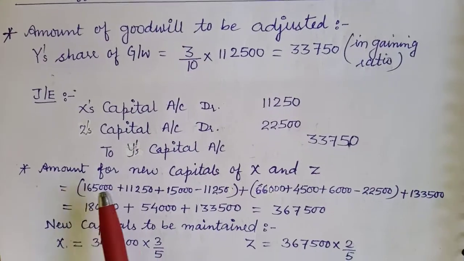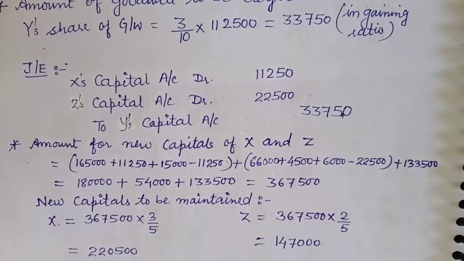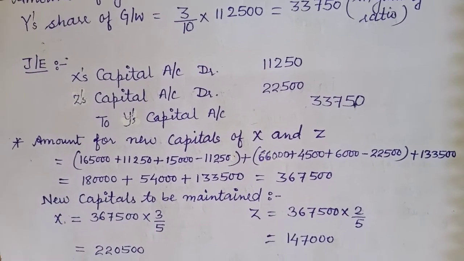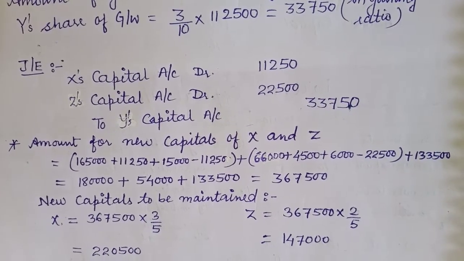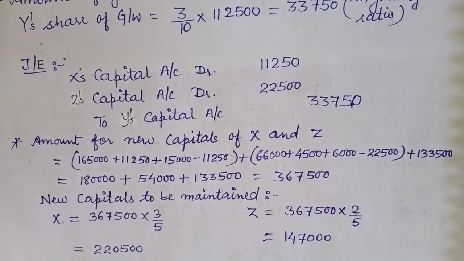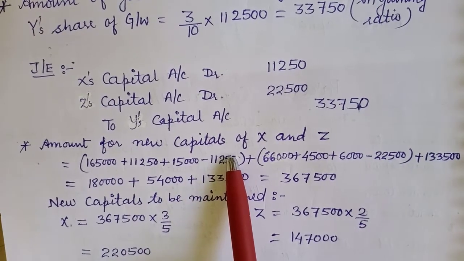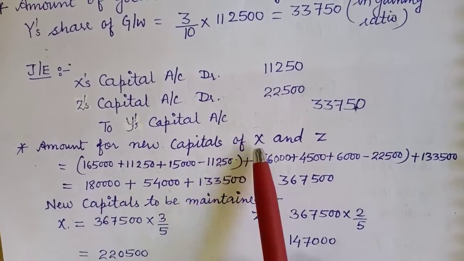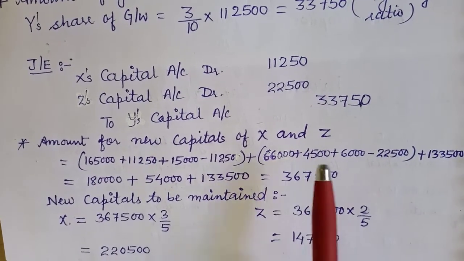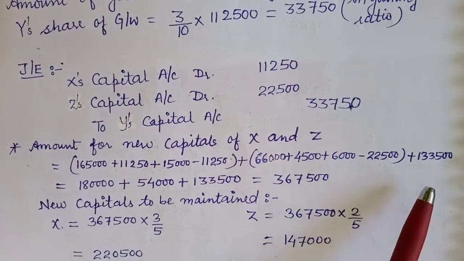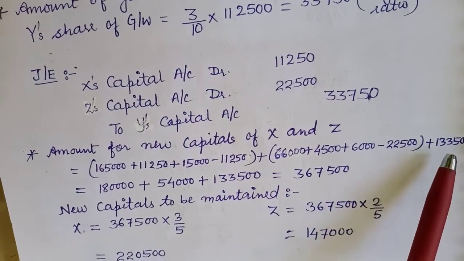Now the amount for new capitals of X and Z. It is given that Y be paid the amount brought by X and Z so as to make their capitals proportionate to their new profit sharing ratio. So first of all what we are going to do is we will take the credit side values and deduct the debit items from the capital accounts. When you see the capital account, this will be better understood. Likewise for Z also it will be there, and then the amount to be paid to Y will be added. So 133,500, that will be the amount coming for payment to Y.